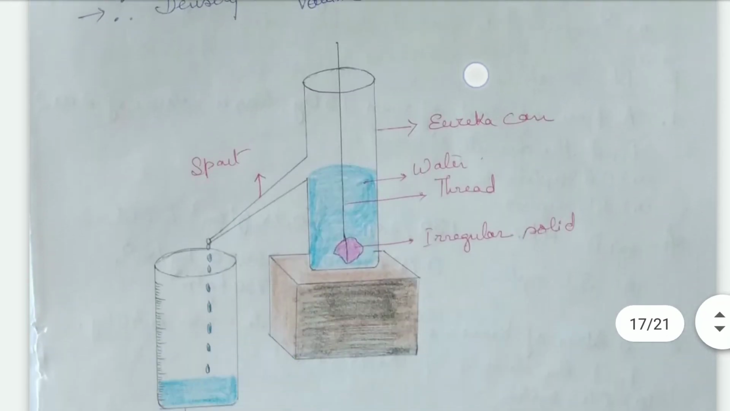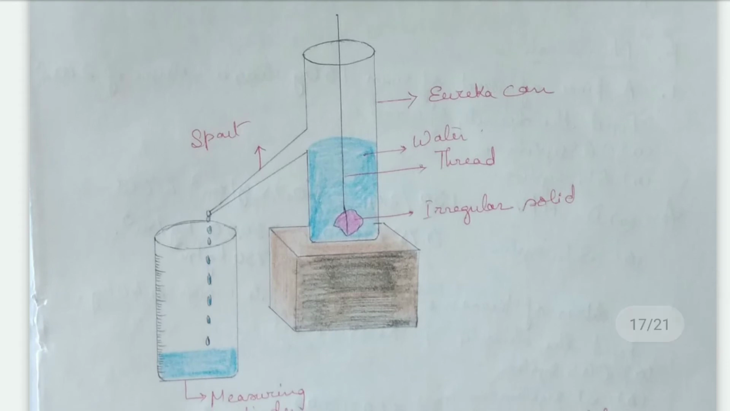See, this is the picture of a Eureka can which has a spout, and the water which is filled is kept just at the brink of the spout, where the spout begins.